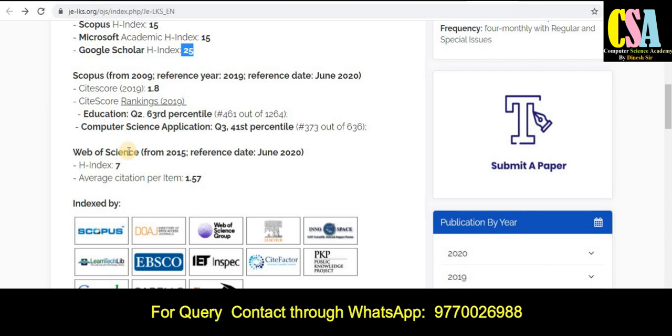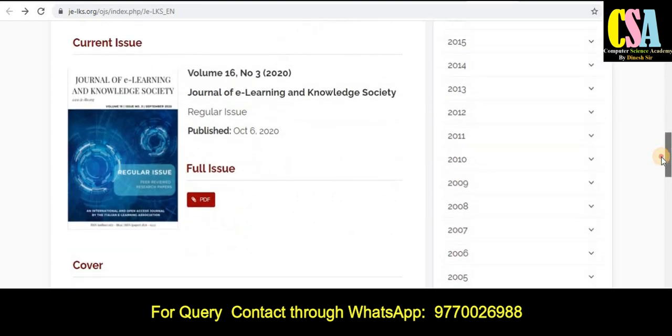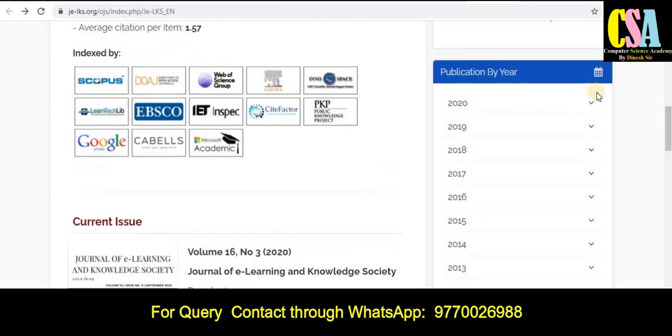And if we talk about the indexing, as you can see here, indexed by Scopus, SCI, so many indexing. So this is really very good indexing for this journal. So the ISSN number of this journal is given here, and click on the regular full issues, and you can also explore the published articles. So here all the articles are given.